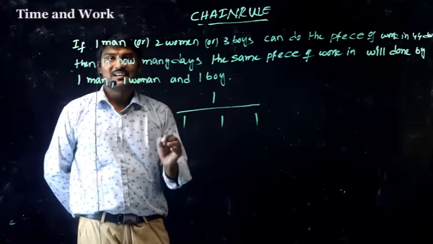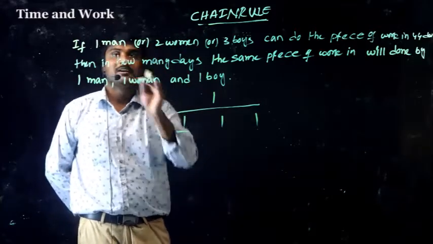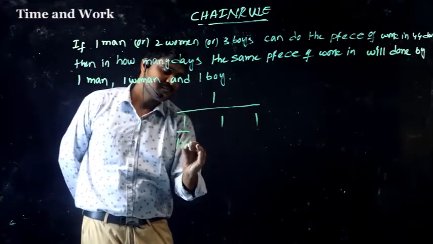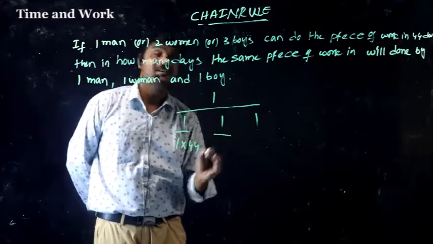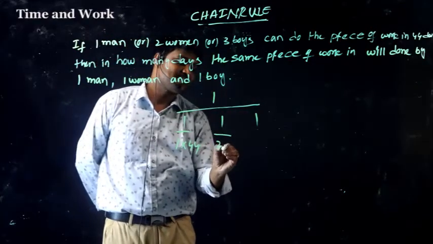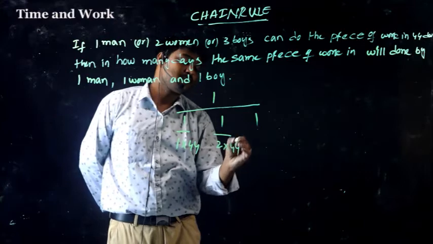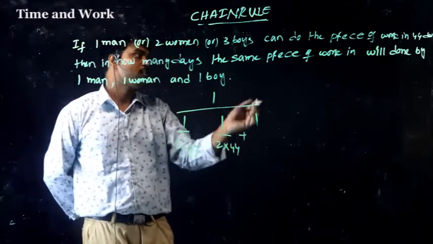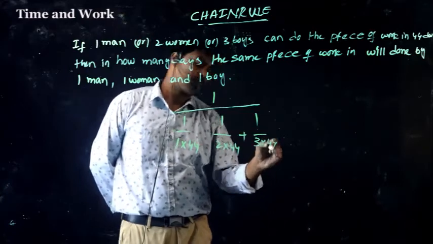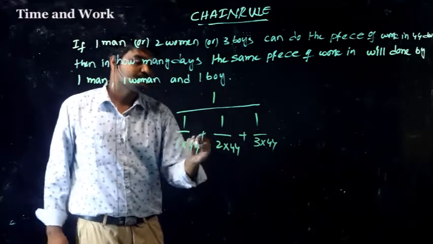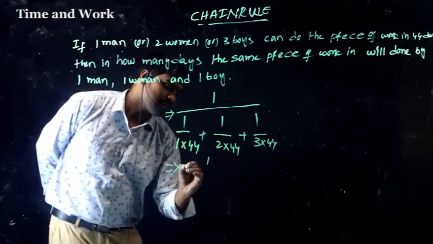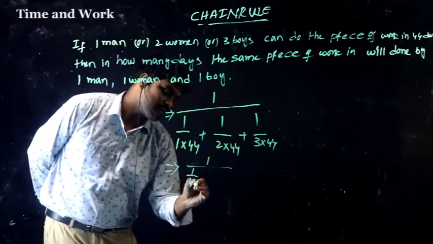Next, multiply: 1 man can do the work in 44 days, that is 1 into 44. Next, 2 women can do the work in 44 days, 2 into 44. Next, 3 boys in 44 days, so 3 into 44. So here you can take common 1 by 44.